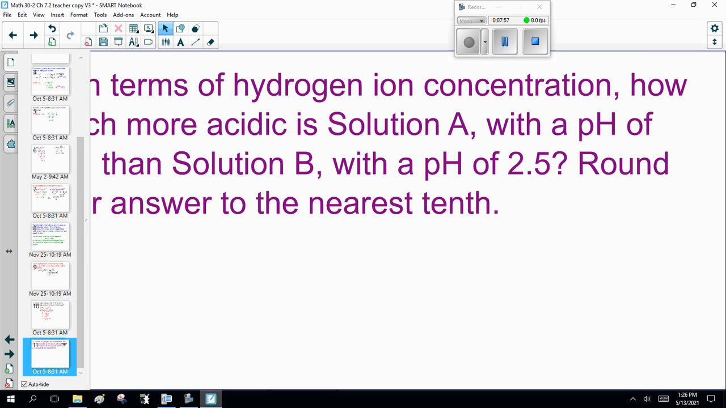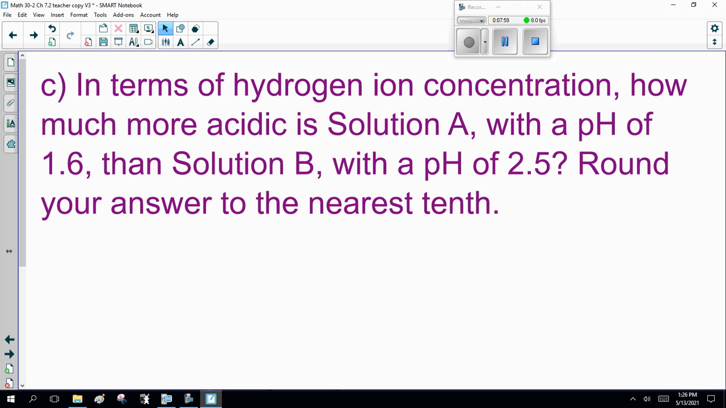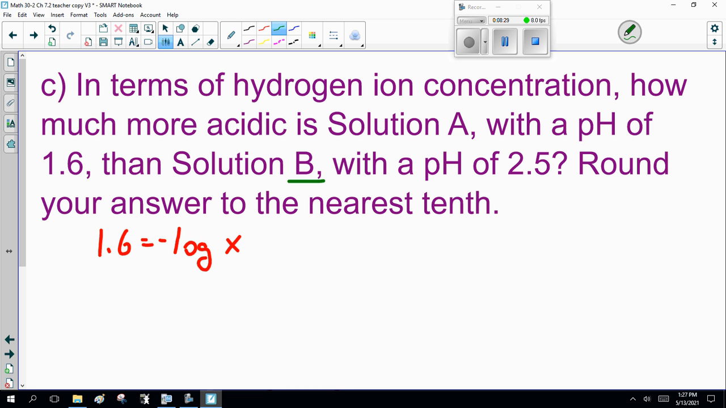Now, last question. In terms of hydrogen ion concentration, how much more acidic is solution A with a pH of 1.6 than solution B with a pH of 2.5? Round your answer to the nearest tenth. So solution A is 1.6. And solution B is 2.5.